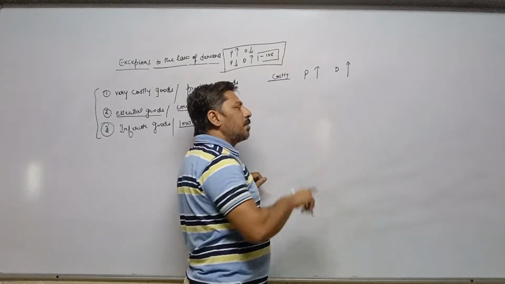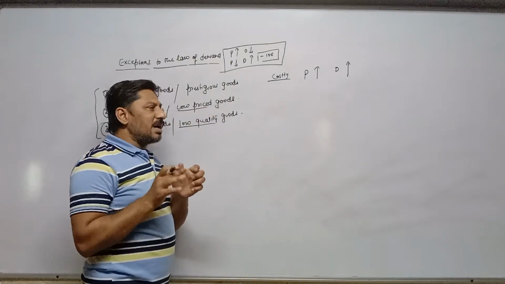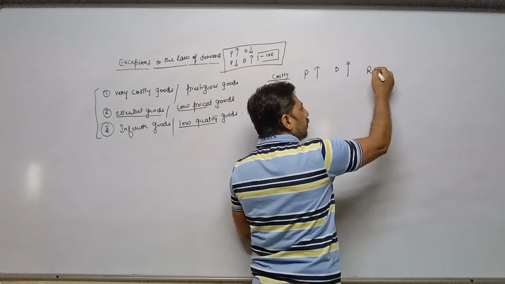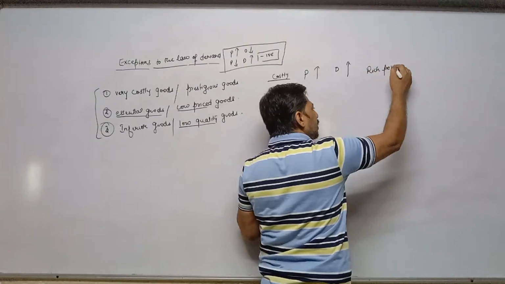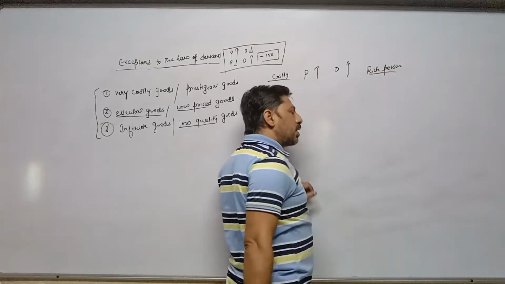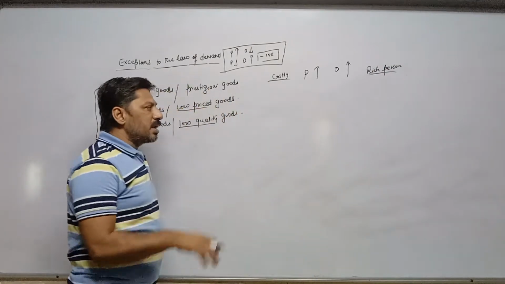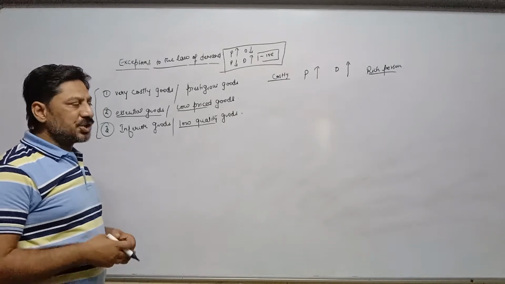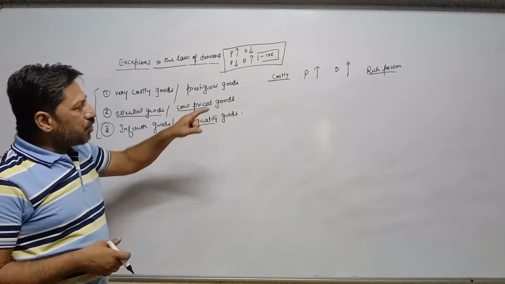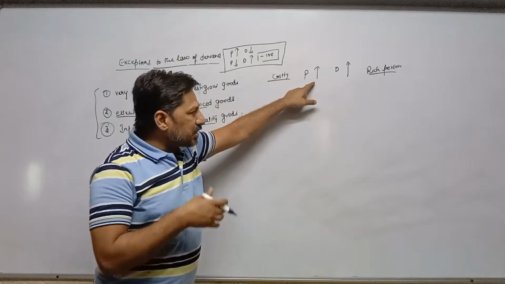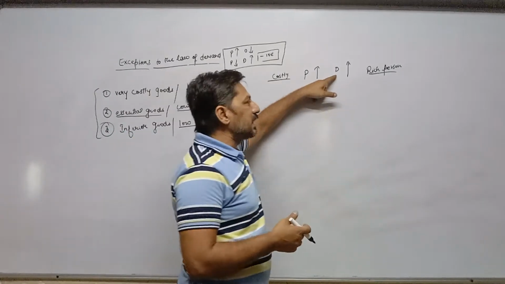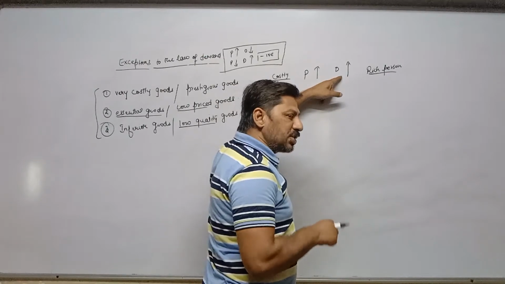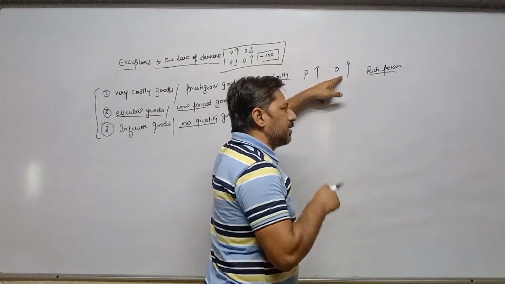Now, who is raising demand? A particular class of society, means rich persons. Rich persons, in order to establish their image, in order to show their prestige, when price of costly goods increases, they start increasing demand, or we can say they start purchasing those commodities in order to maintain their prestige or image in the society.